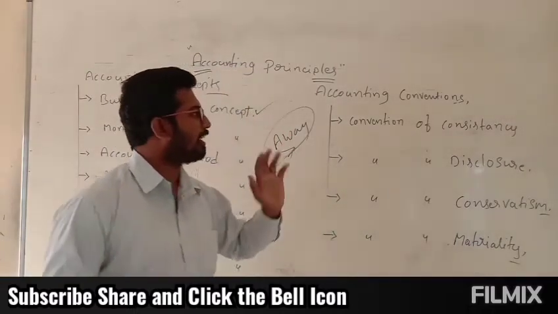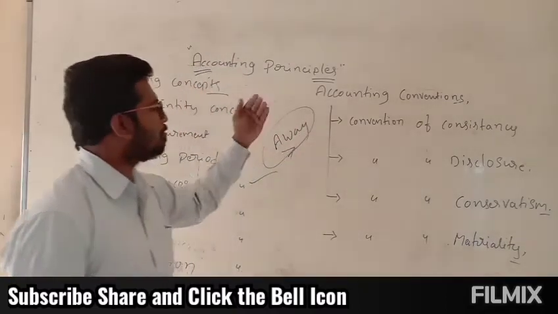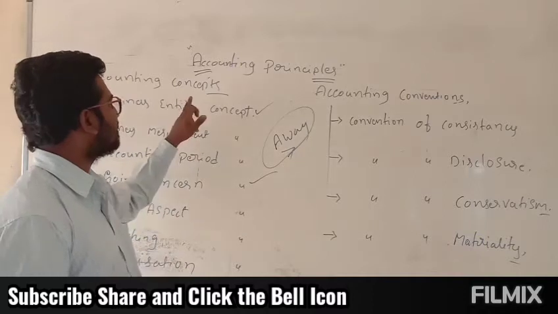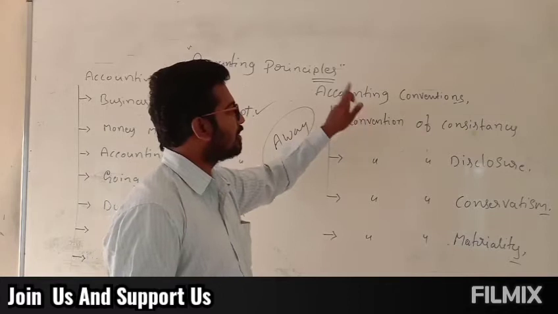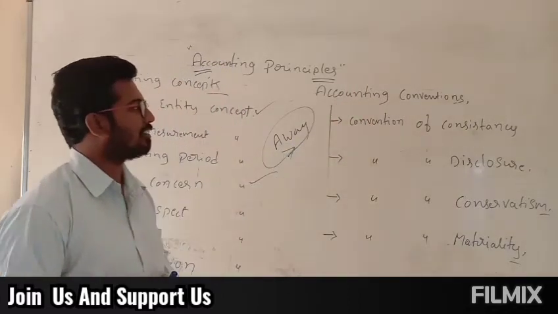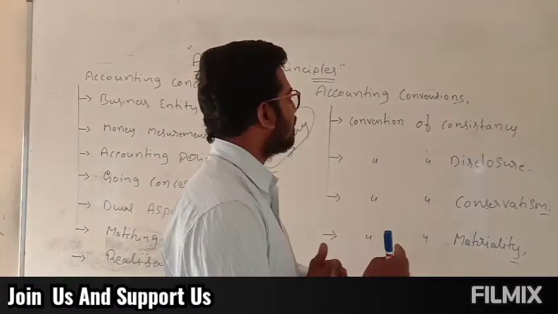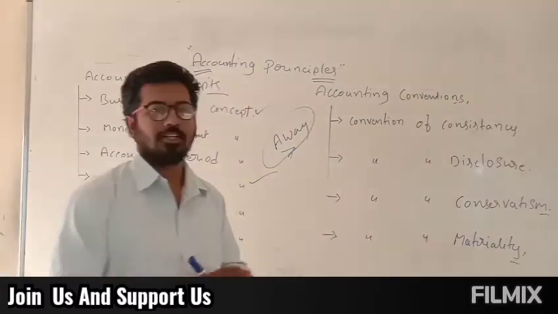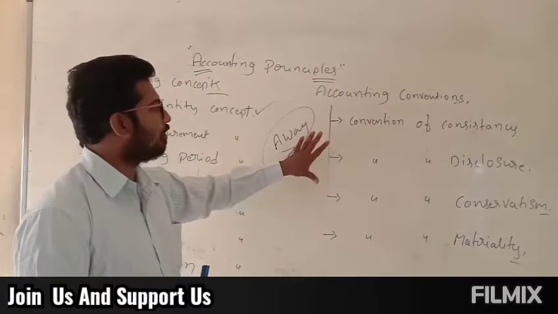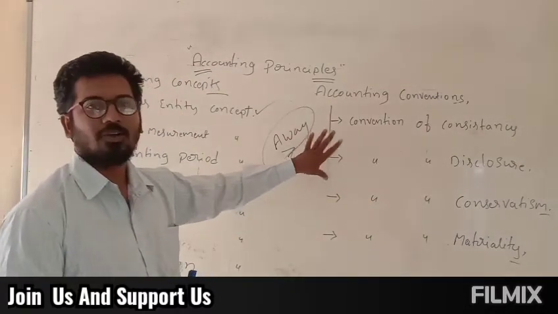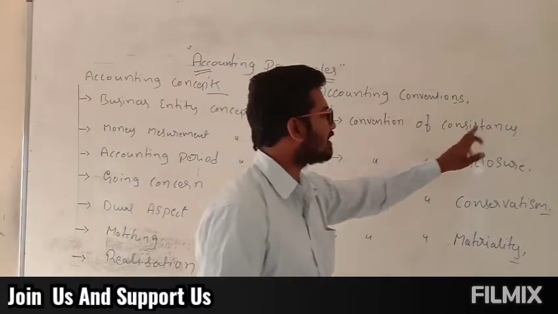Then we'll see accounting conventions. Accounting conventions are also part of accounting principles, which have two types: accounting concepts and accounting conventions. The conventions here refer to the supporting role of accounting. They have certain principles. Let us see what the principles are. They have four principles. Convention of consistency.